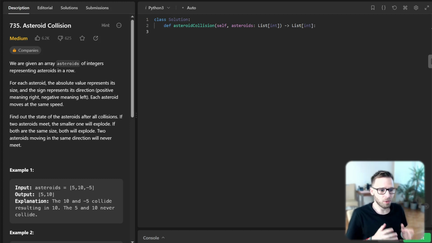Today we have a pretty interesting problem on our hands. It's a medium level problem from LeetCode called Asteroid Collision. So without further ado, let's dive right in and understand the problem first.